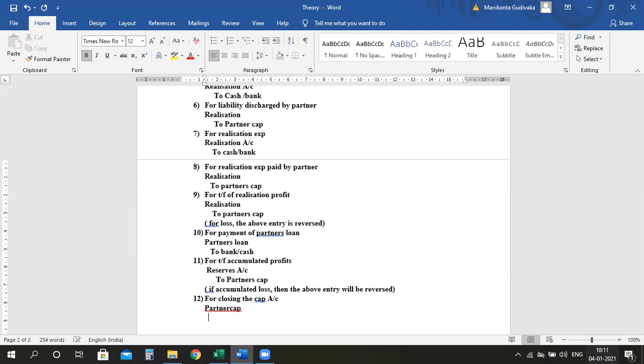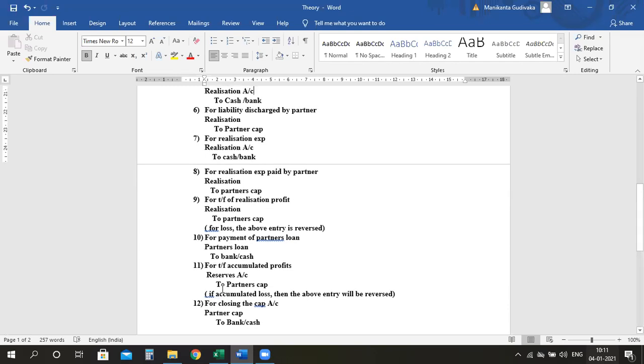partners capital account debit to bank or cash. In case if any partner is bringing in cash for the final settlement, it will be reversed. Am I clear? So this is the final entry by which you will write and close the capital accounts. So if you see, my capital accounts are closed, my assets are closed, my liabilities are closed, my reserves are closed, my balance sheet will become zero now. Are you understanding, ma? Yes, ma'am. Am I clear till here? Any doubts in any entry?